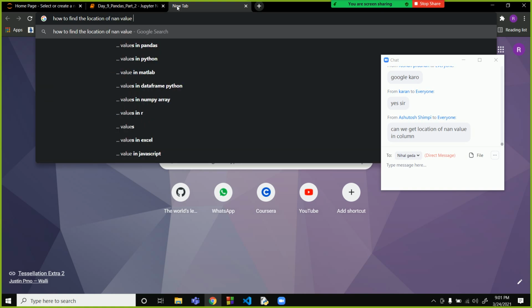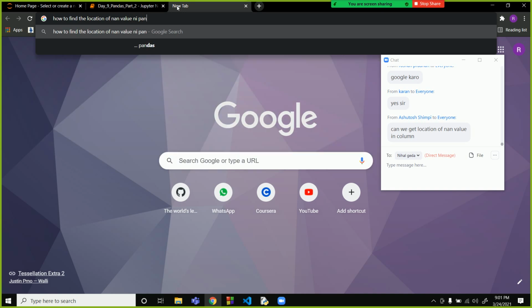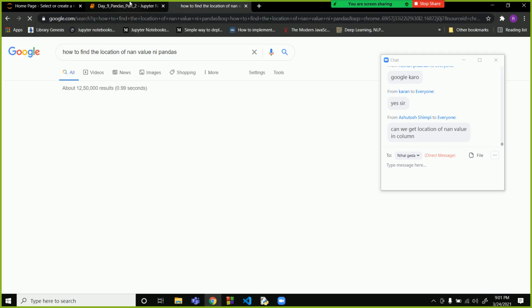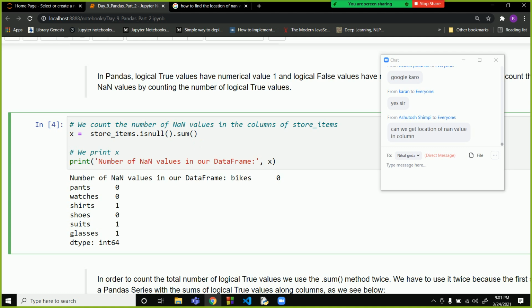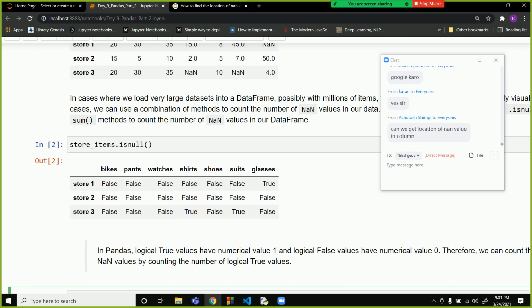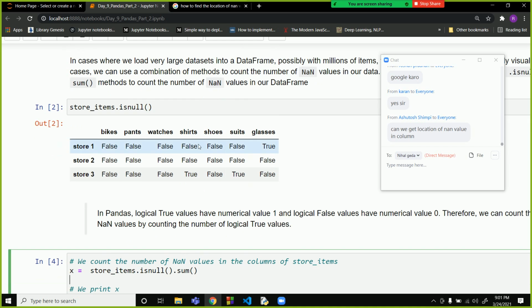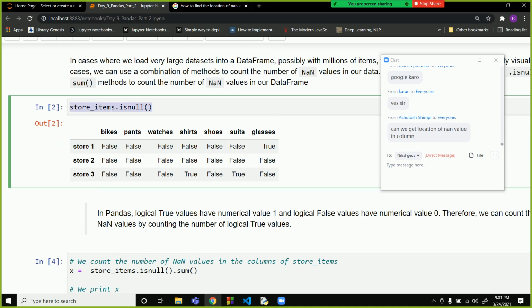Sir, is that dot sum command taking the values from the true, false output, or directly from the data that we give? See what it is doing: when I write is null over here, it returns true, false, true, false.